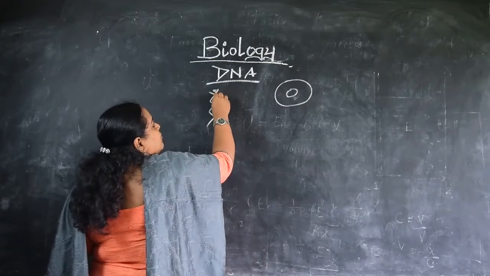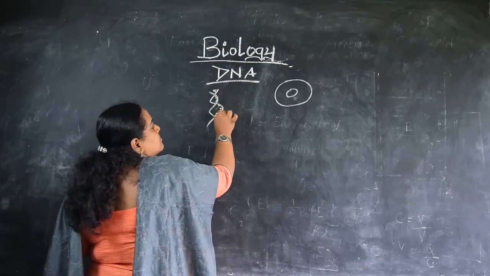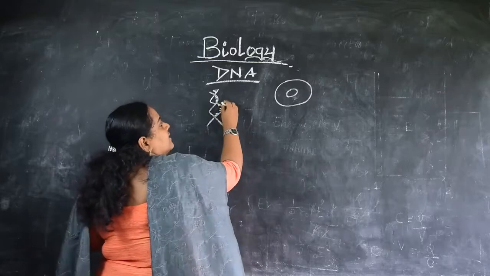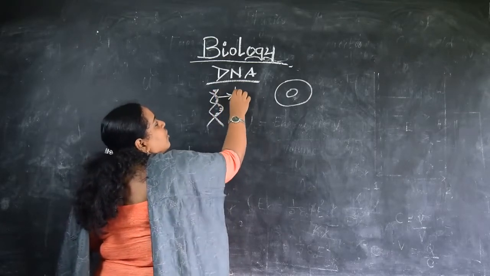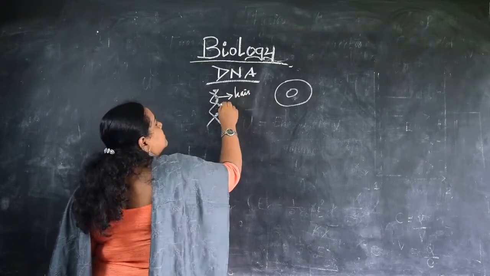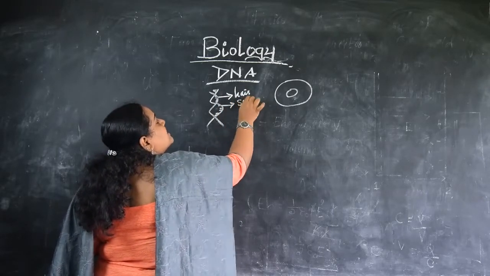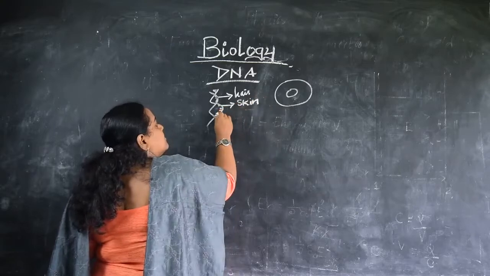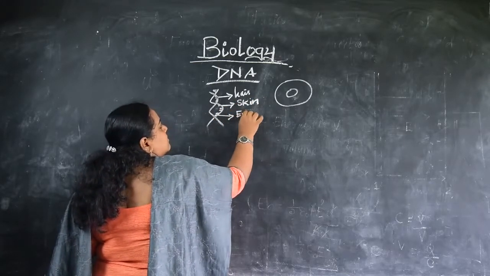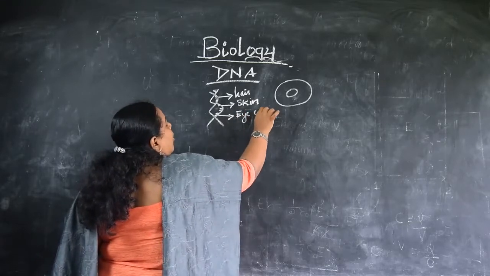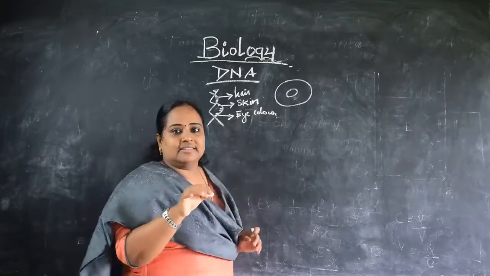It comprises so many base pairs, and each site here codes for something: this place codes for hair color, this place for skin color, this place for eye color. So all the morphological characters.